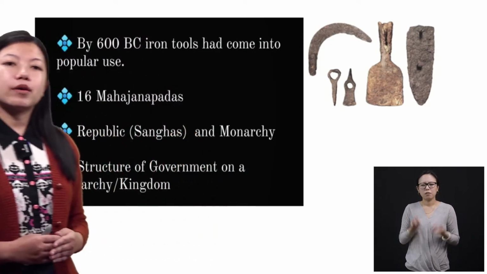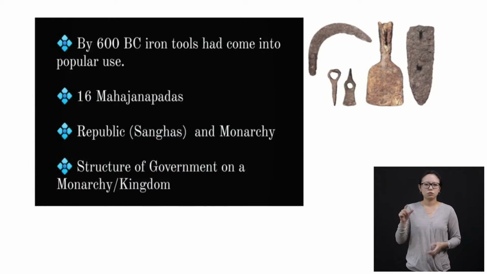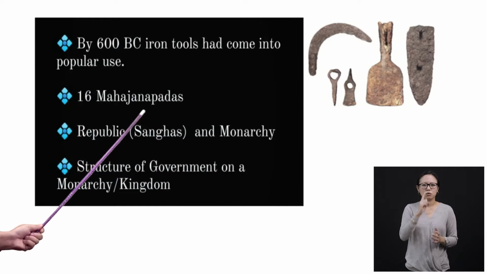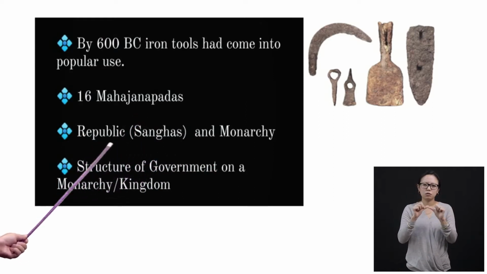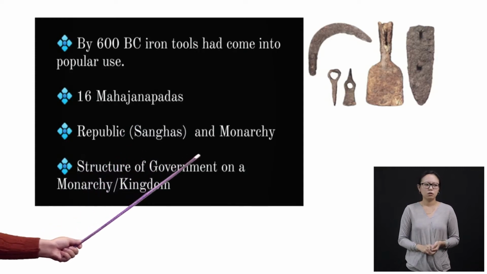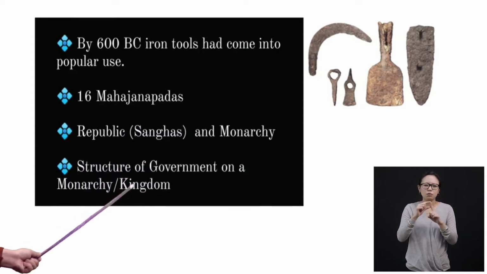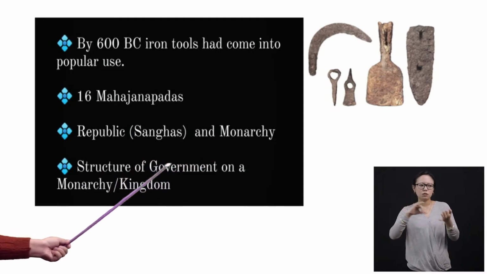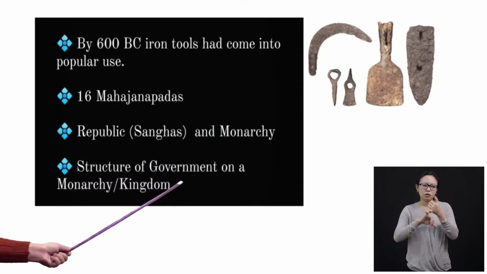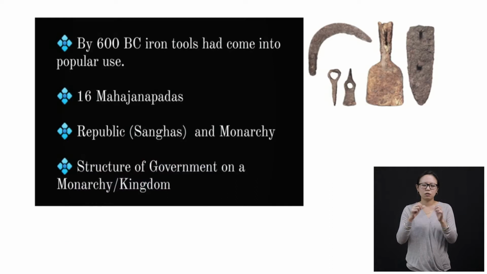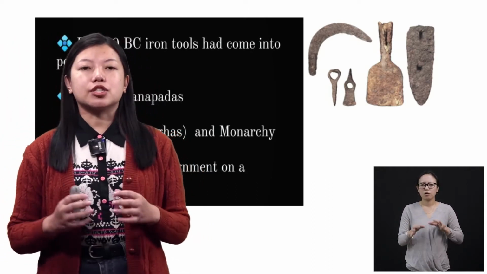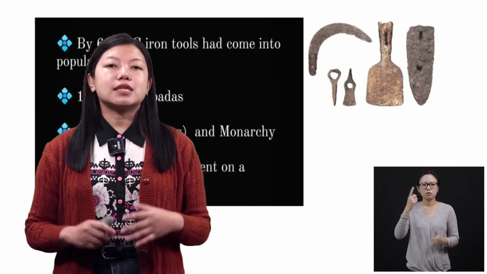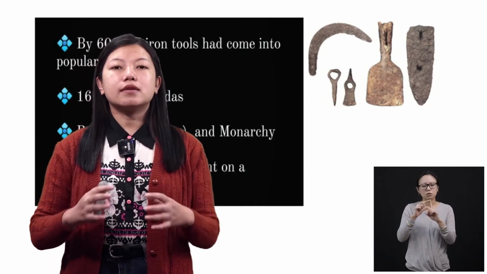All right. Now here, altogether, we have 16 Mahajanapadas, and there were republics known as the Sanghas, and monarchies. And this republic and monarchy had different structures of government. All right. Now, let me explain to you about the Janapadas first. Okay. So these Janapadas, they were a clan.